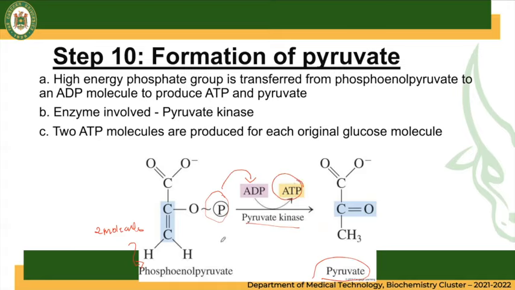So we are producing here two molecules of pyruvate, and two molecules of ATP as well. As we can see here, this is a 3-carbon pyruvate molecule. So we have here a 1, 2, 3 carbon chain of pyruvate. That's why it is a C3 molecule.